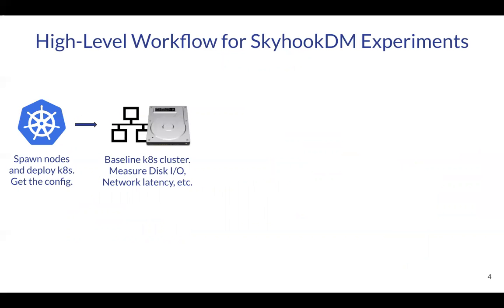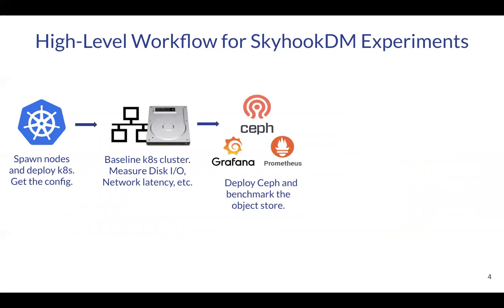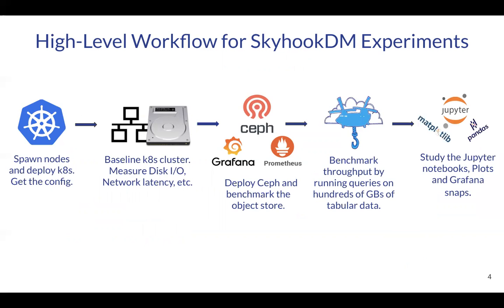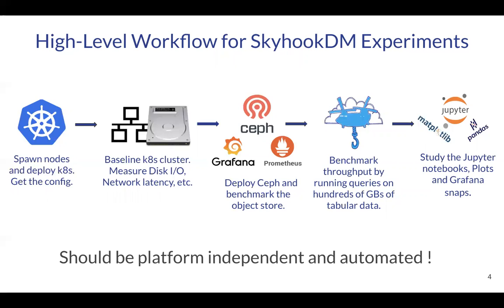For a researcher to work on Skyhook DM deployed on Kubernetes, they would likely end up following a high-level workflow similar to this. Boot up a Kubernetes cluster, baseline the cluster in terms of disk and network performance, deploy a vanilla Ceph version and benchmark the object store, also set up monitoring, deploy Skyhook DM and benchmark it by running queries on large datasets, plot graphs, and prepare notebooks from the results.